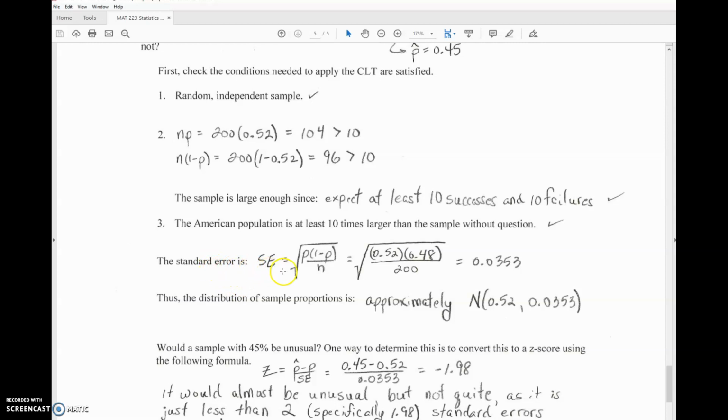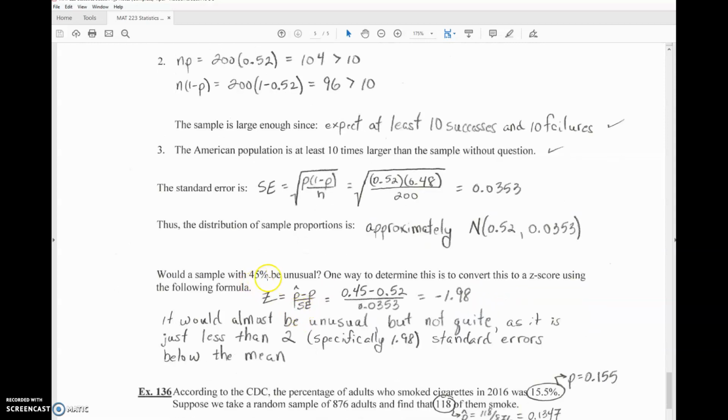with a mean of p and the standard deviation of the standard error, which is the square root of p times 1 minus p over n. So 0.52 times 1 minus 0.52, which is 0.48, divided by n, 200. Take the square root, I get 0.0353. So the distribution of sample proportions is approximately normal with a mean of p, the true population proportion, 0.52, and a standard deviation of the standard error, which is 0.0353.